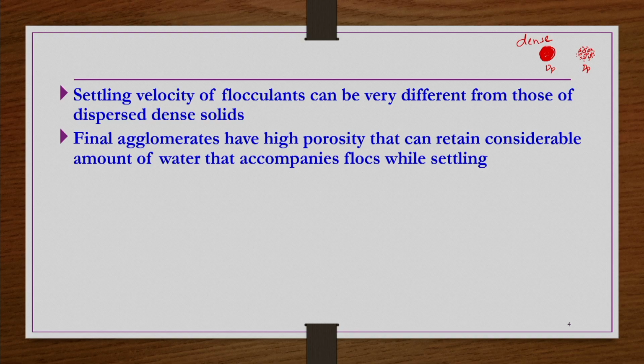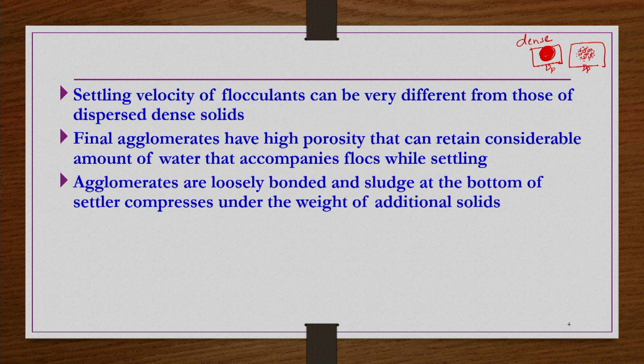Those interstitial spaces are occupied by the water or the liquid in which these are settling. That is the reason the effective volume of the particle in the case of flocculants is lesser compared to the dense particle of the same size. So their settling velocity can be very different from that of dense particles.